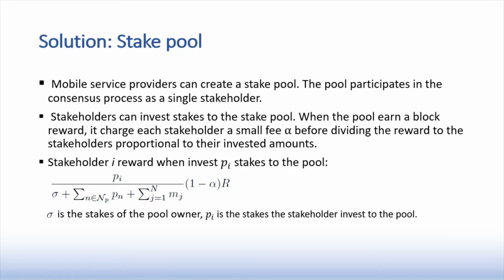And when the pool earns a block reward, it will charge each stakeholder a small fee alpha before dividing the reward to the stakeholders proportional to their invested amount. The stakeholder reward when invested in the pool is determined by this formula. As you can see, it's proportional to the stakeholder's stake in the total network stake minus a small fee, and there is no fixed cost.